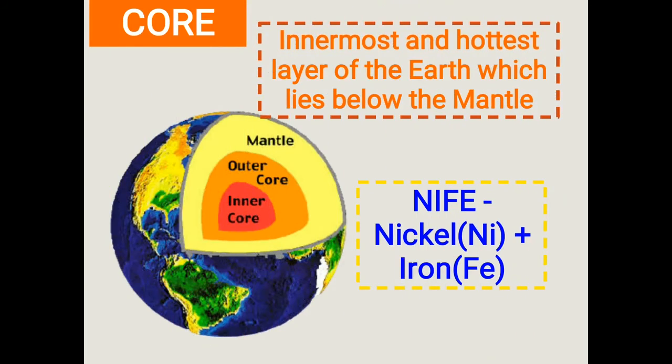The interior of the earth, the innermost and hottest layer of the earth, which lies below the mantle, is the core. The radius of the core is about 3,500 km. It is composed mainly of nickel and iron. Hence it is called Nife.